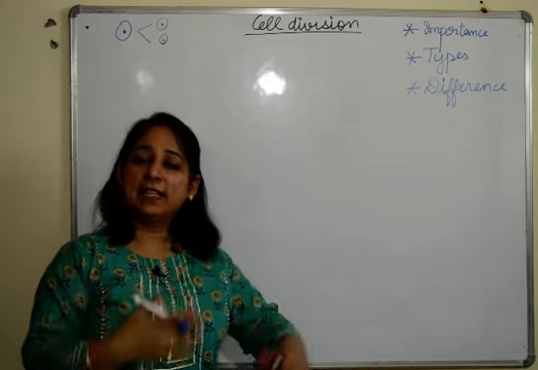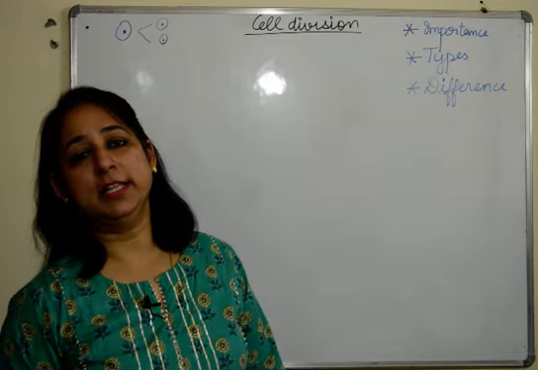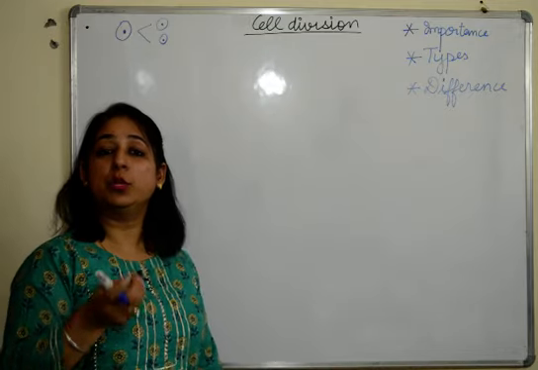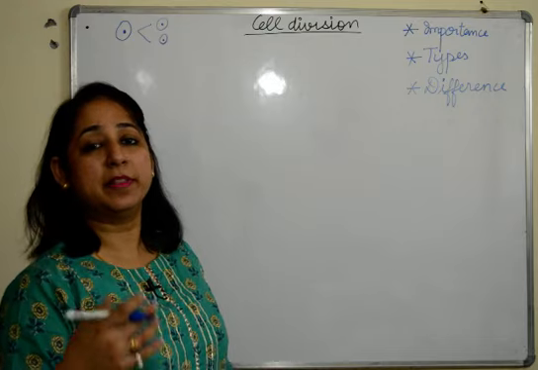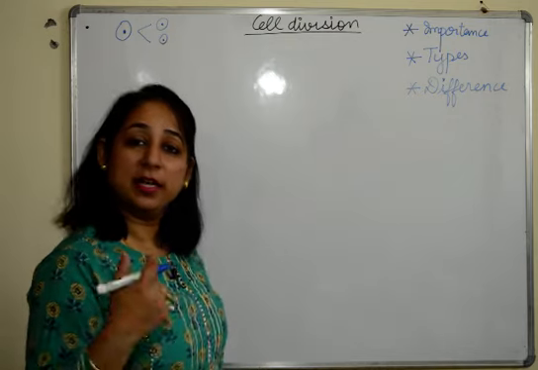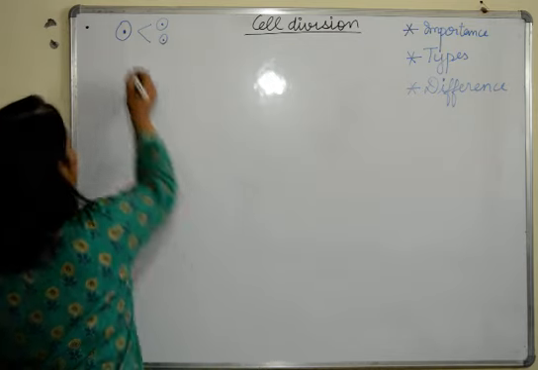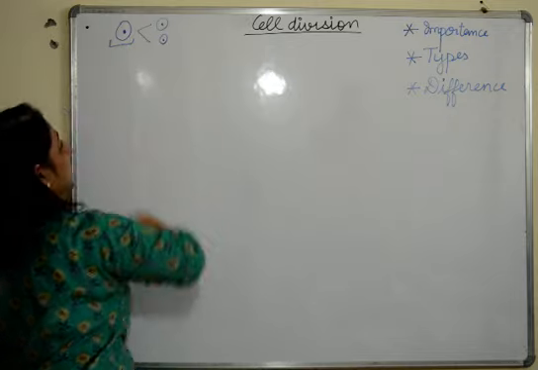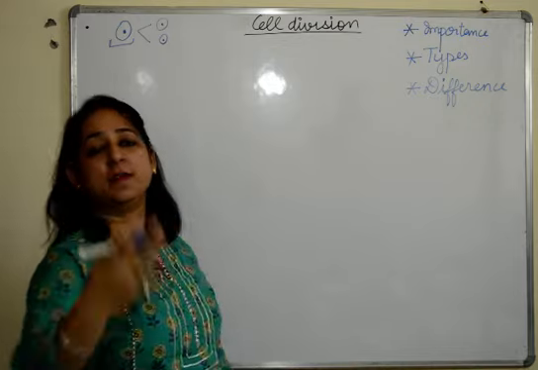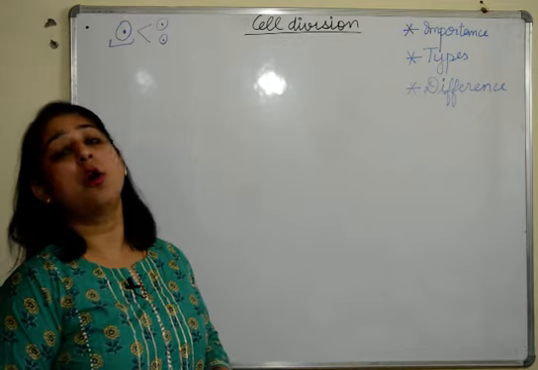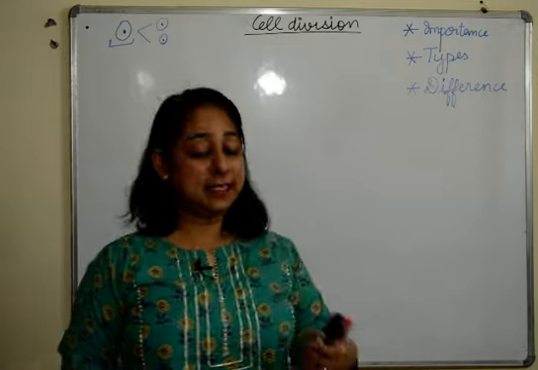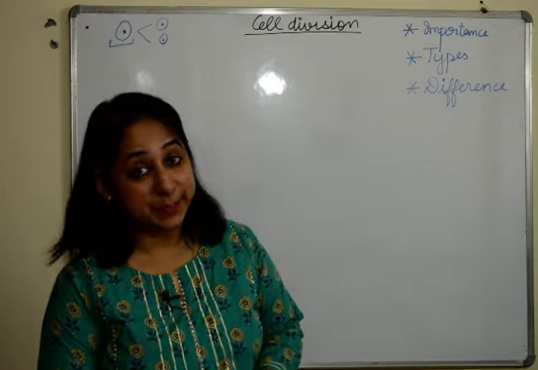So these cells keep on multiplying in the body, and this is known as cell division, the division with which the cells increase in number, they keep on multiplying, they keep on dividing and forming new. Always remember, in our junior grades we have done that all the cells arise from pre-existing cells. मतलब पहले से the cell is present, and then further divisions of the cell lead to formation of new organisms. So this is how the process of cell division occurs. This is what basically cell division is.